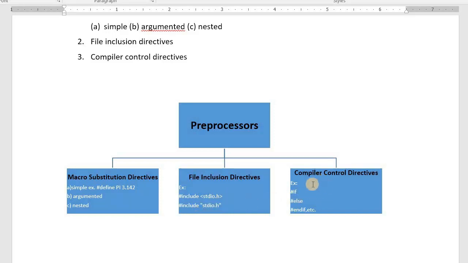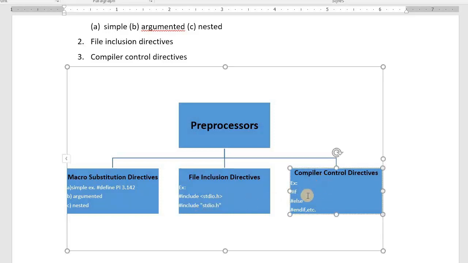And compiler control, the programs that run on all machines, they start with the hash symbol. See here, all these things are starting with hash. Hash if, hash elif, hash endif. In the next class I teach you.